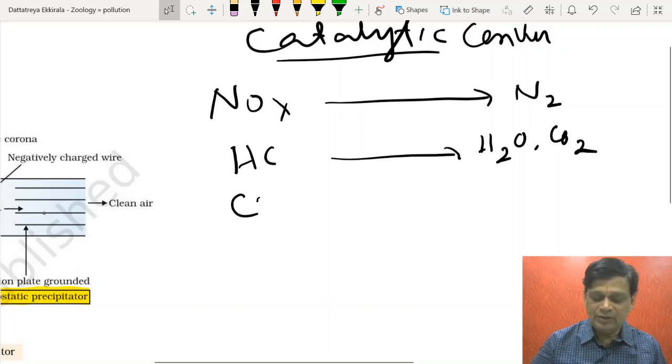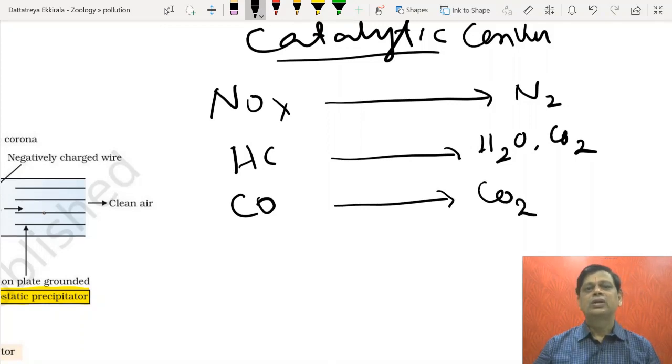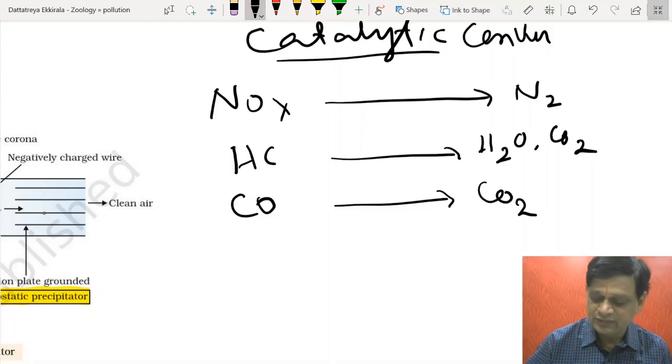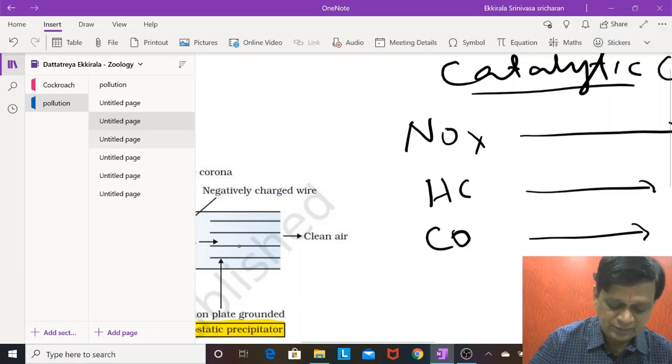Carbon monoxide is more dangerous, and it can be converted to carbon dioxide. If carbon monoxide combines with hemoglobin, what is formed? Carboxyhemoglobin. That directly influences the transport of oxygen, so headache, nausea, and in higher doses even death can be caused. That's why it is converted to a less toxic product.